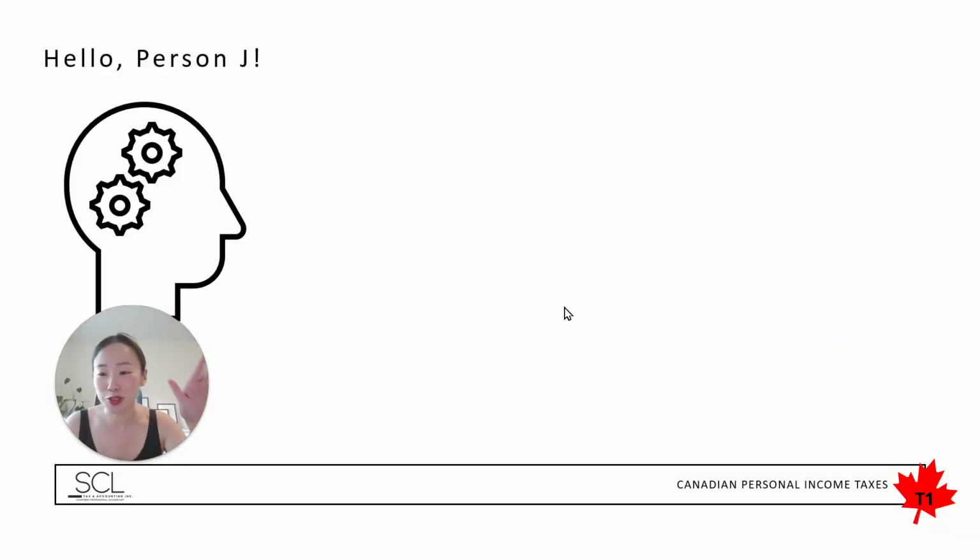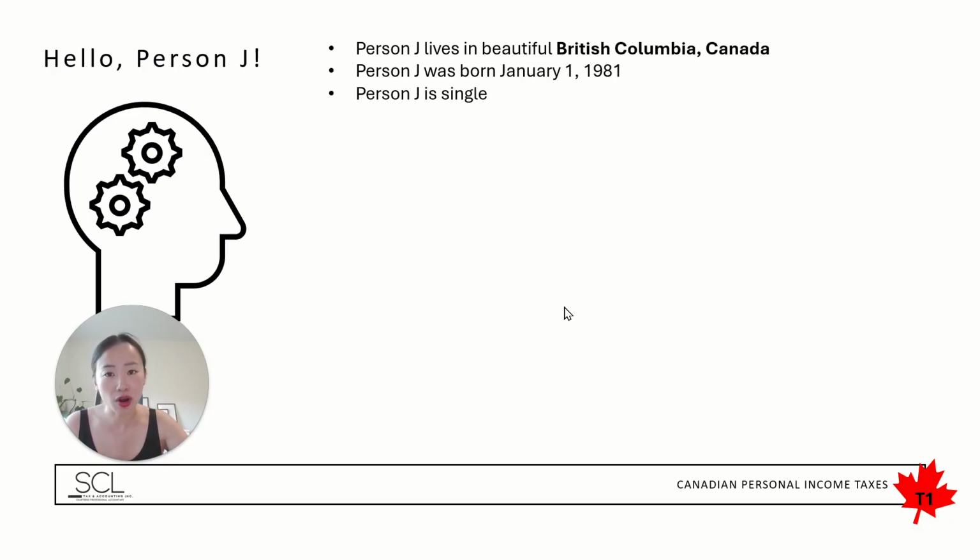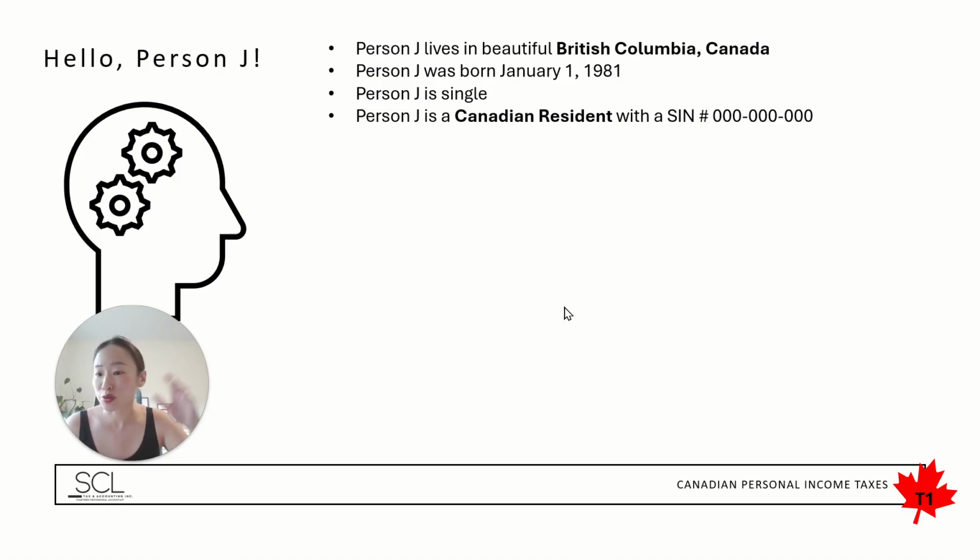Okay, so moving over to our sample case. Person J, we're going to work through their particular situation. So we'll say person J lives in beautiful British Columbia, Canada. They are born in 1981. They are single. That is their marital status. They are a Canadian resident, and here in Canada, we run with the concept of residency, actually not citizenship, to dictate that exposure to Canadian taxes. And they, of course, then have a SIN. We'll use a dummy SIN here. We're not going to use any real data.